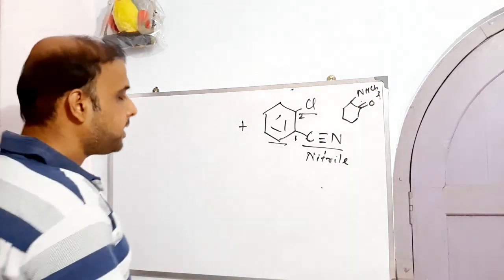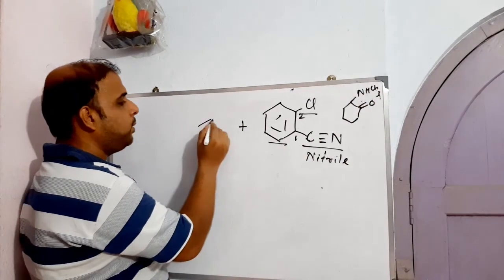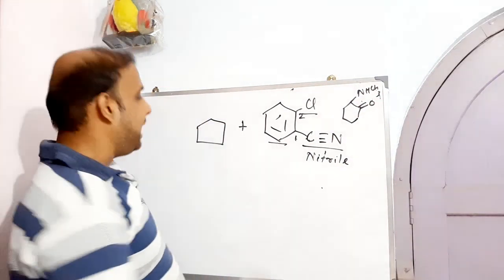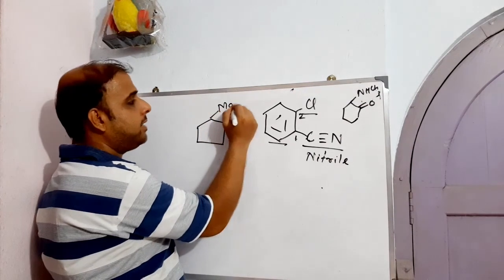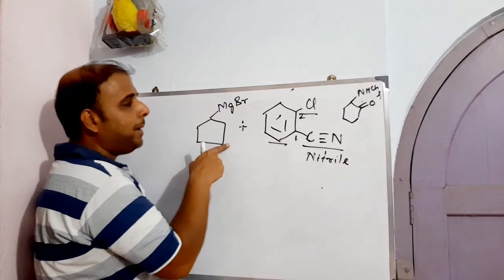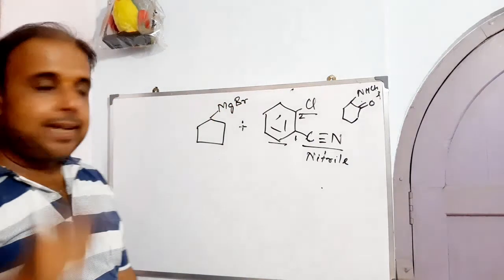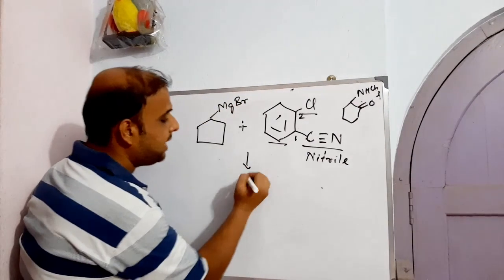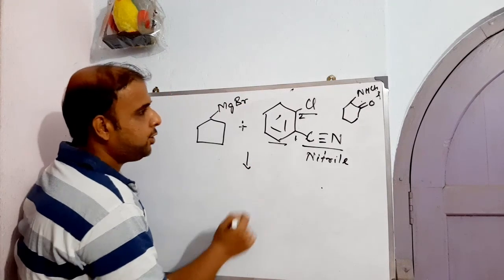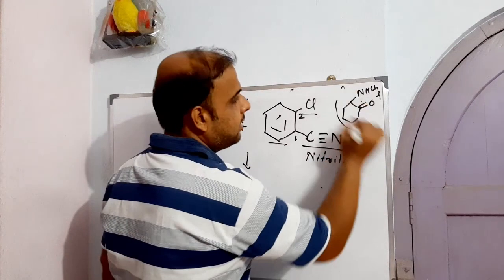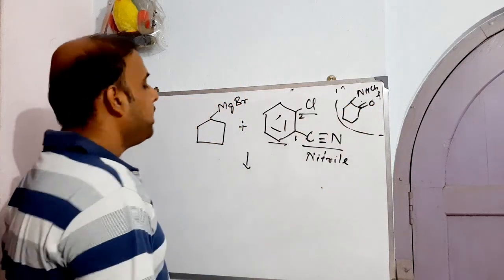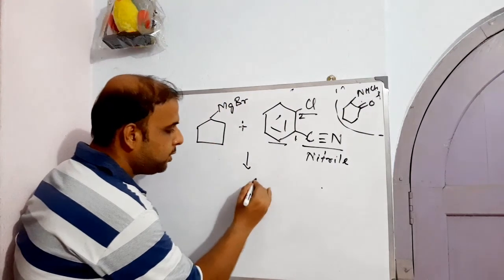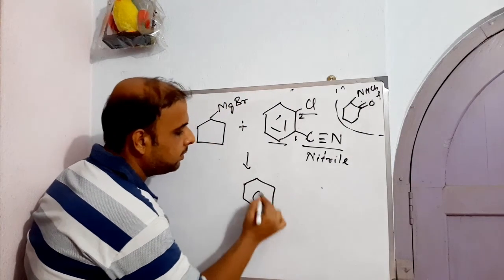How it unfolds. So the other starting material that can be used is an alkyl magnesium halide, right? Alkyl magnesium halide. So we'll just use here cyclopentyl magnesium bromide, right? This is the other starting material. Now how will this interact? Out of this interaction, what should be the intermediate that will get formed? So this is the intermediate that will get formed.